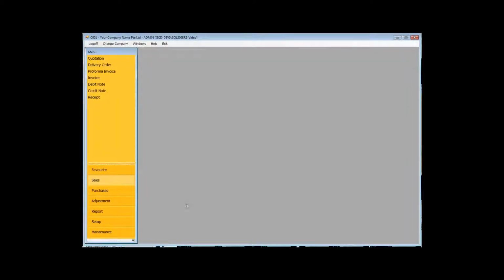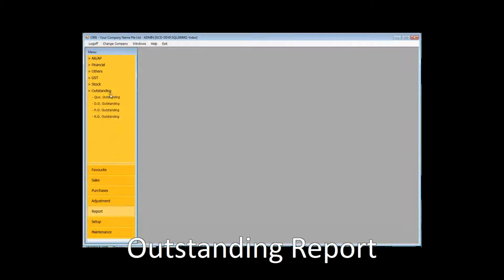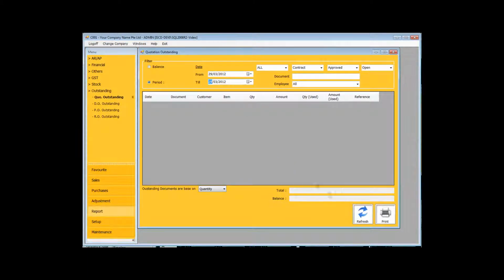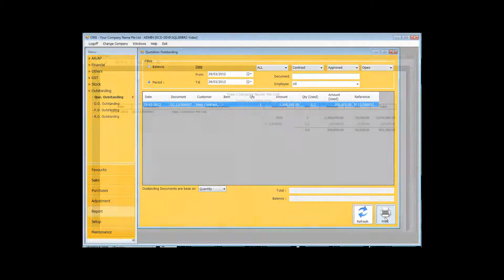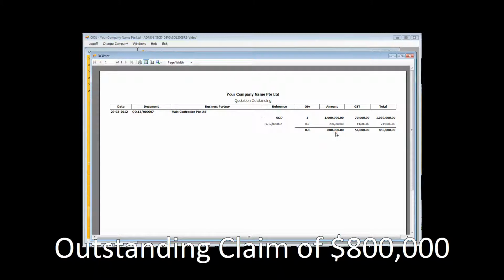You simply process the periodical claims and leave it to the system to monitor the claim status. Let's check the outstanding amount for that $1 million project. You can see that the project is $1 million, and you have invoiced them for $200,000. That leaves the outstanding amount to be $800,000, which equates to 80% as outstanding.